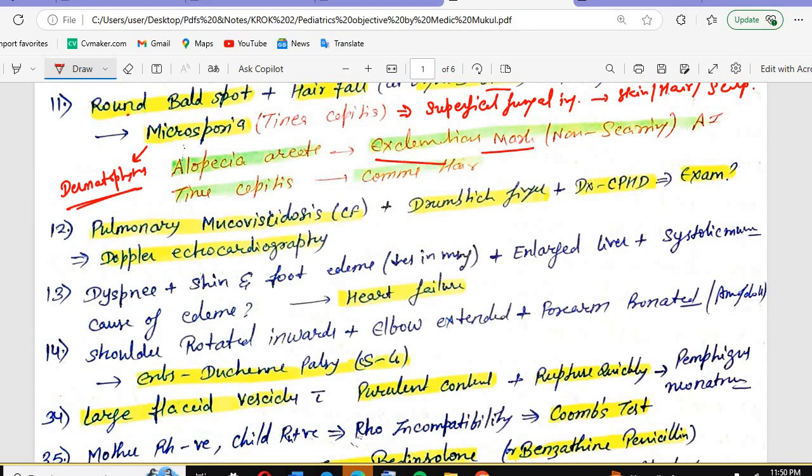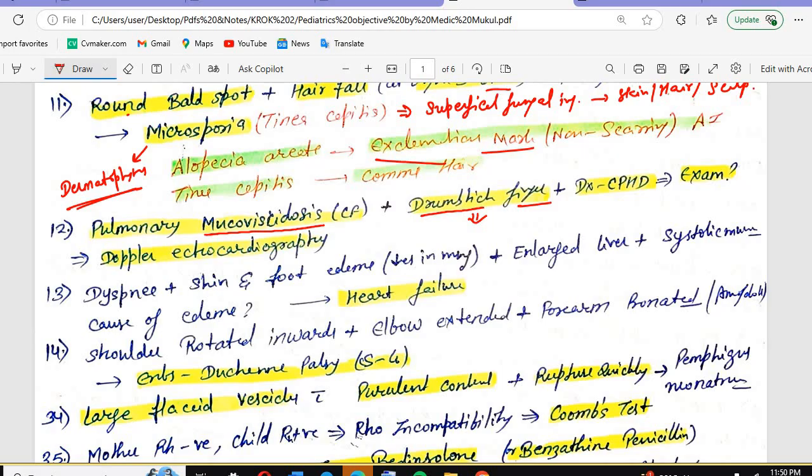Next, pulmonary mucoviscidosis. What is mucoviscidosis? Another name is cystic fibrosis. Drumstick finger is seen in which pulmonary condition? Bronchiectasis, yes. In bronchiectasis you will see drumstick fingers.